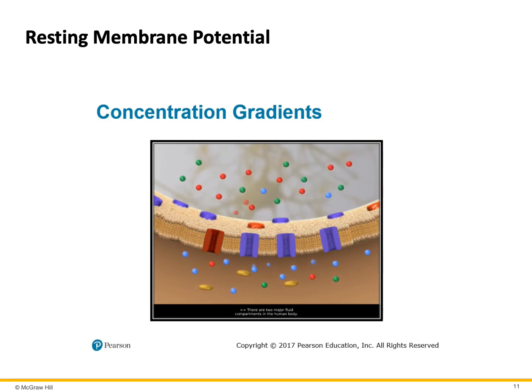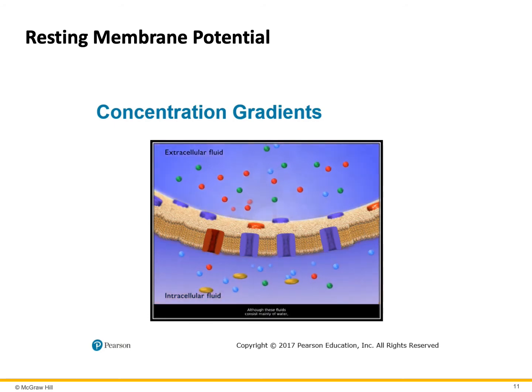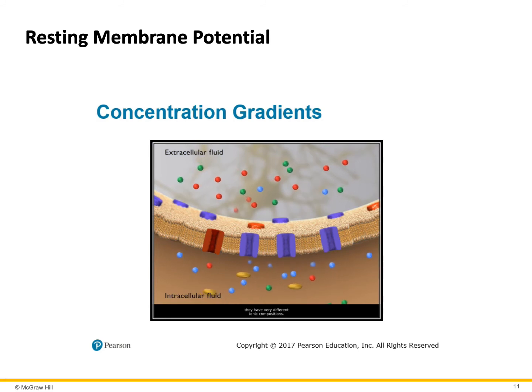There are two major fluid compartments in the human body. Extracellular fluid surrounds our many trillions of cells, and intracellular fluid resides within those cells. Although these fluids consist mainly of water, they have very different ionic compositions. The extracellular fluid has higher concentrations of sodium and chloride ions, while the intracellular fluid has higher concentrations of potassium and negatively charged protein ions. Note that the large size of these protein anions makes them impermeable to the plasma membrane.